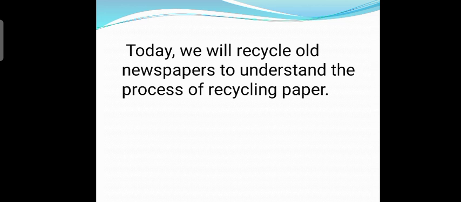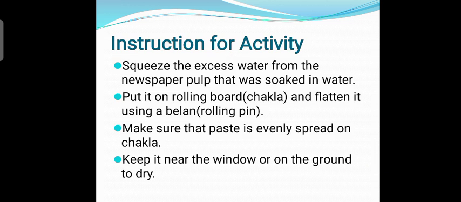Students, today we will recycle old newspapers to understand the process of recycling paper. Instructions for the activity: squeeze the excess water from the newspaper pulp that was soaked in water. Put it on the rolling board, that is chakla, and flatten it using a belan, the rolling pin. Make sure that the paste is evenly spread on the chakla. Keep it near the window or on the ground to dry. For performing this activity, students, you can pause your video, and when you complete all the steps, you can resume the video.